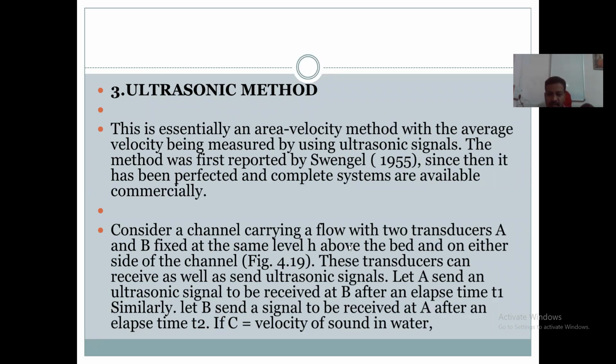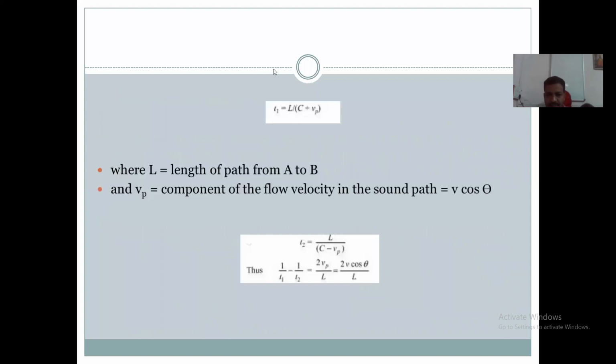From A to B, time is T1. From B to A, time elapsed is T2. In that, C is the velocity of sound in water, that is capital C. The T1, the elapse of the time from A to B. The T1 चा काय formula? Elapsed time T1 is equal to capital L by bracket C plus Vp.